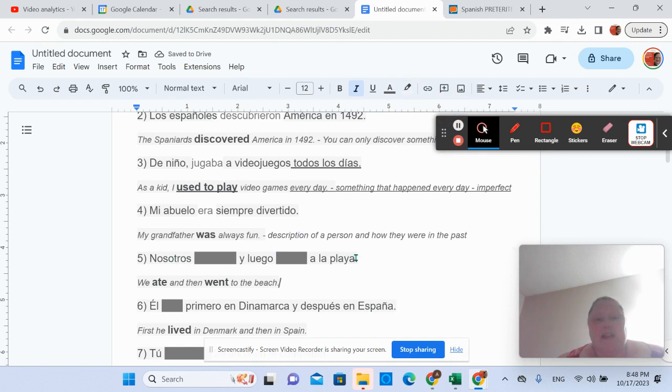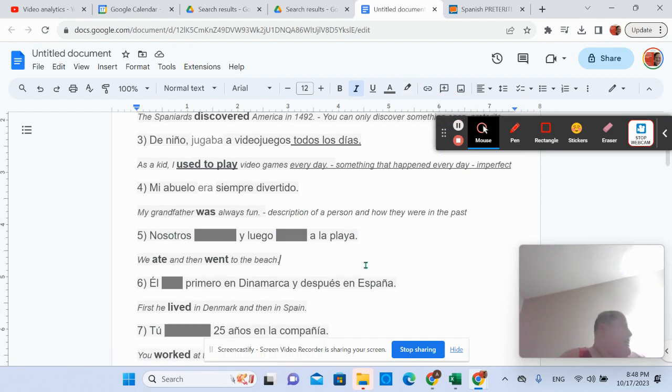Nosotros blank y luego blank a la playa. We ate and then we went to the beach. This is like a list of actions. When it's a list of things that happened, preterite.